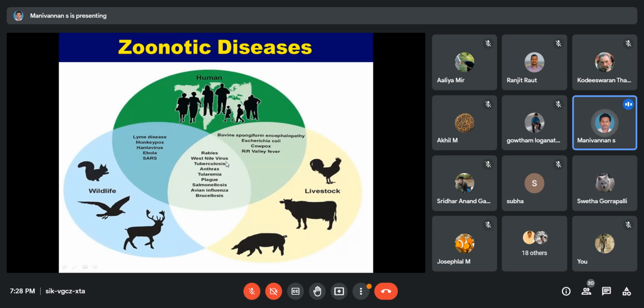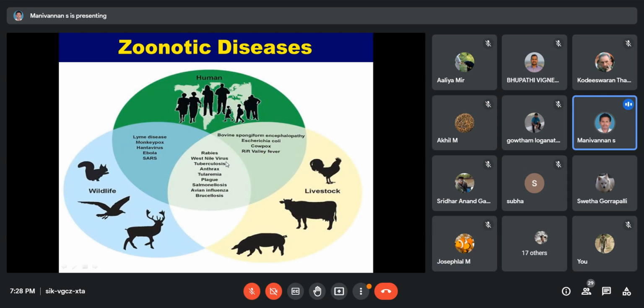The next one is called tuberculosis. Tuberculosis is a bacterial disease caused by Mycobacterium tuberculosis. Tuberculosis also causes respiratory illness, mostly affecting the lungs.